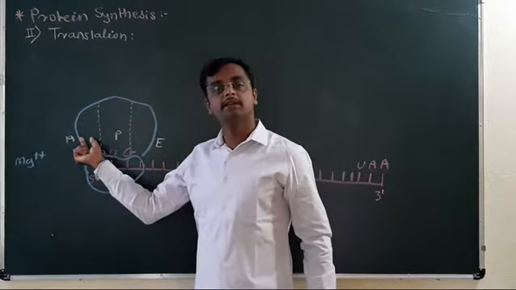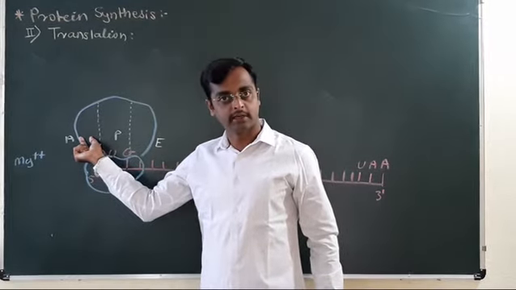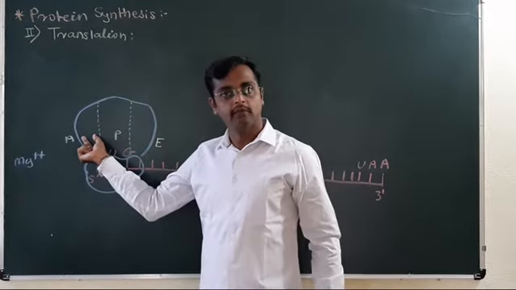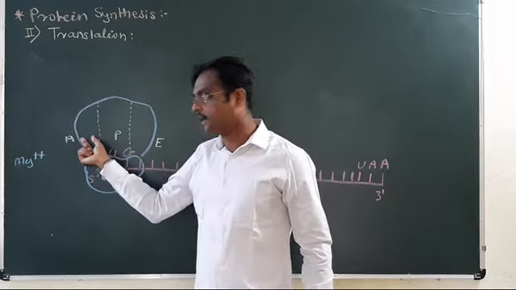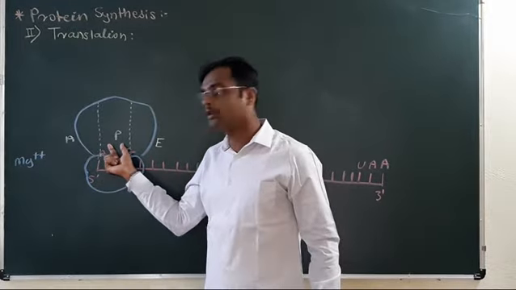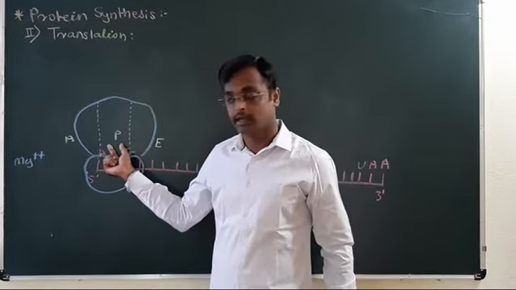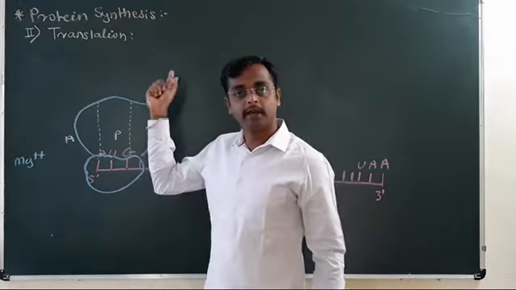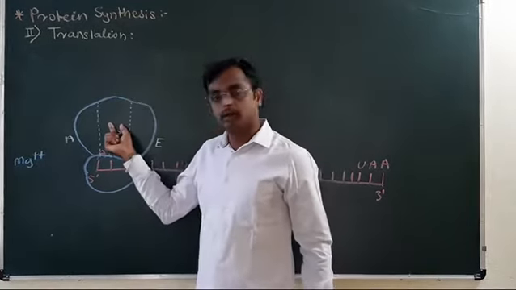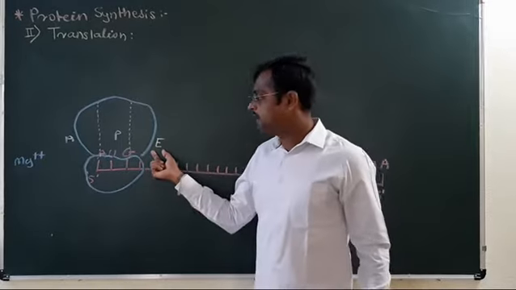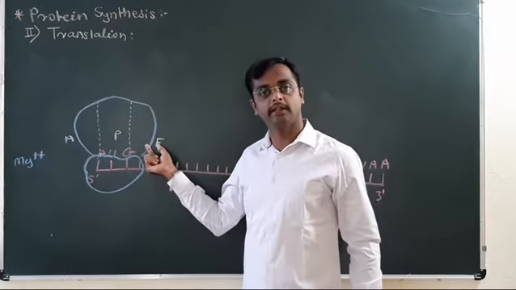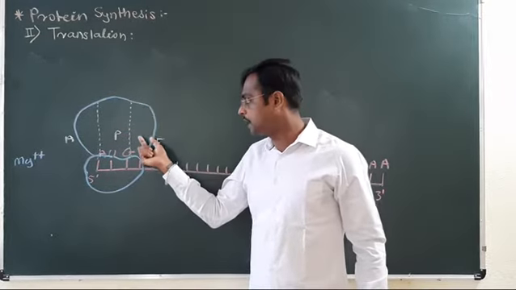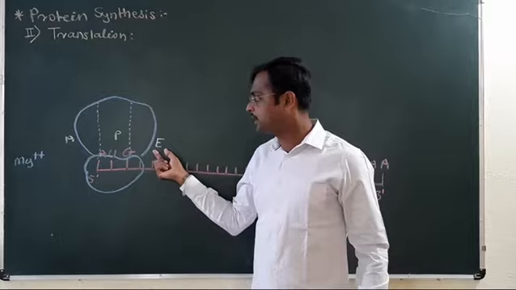Now, the A site means amino acid site, or the arrival site. The tRNA with the charged amino acid first arrives at the A site, then it is transferred to the P site. P site means peptidyl site, and from this peptidyl site the polypeptide chain will release from the ribosome. And E site means the exit site. The empty tRNA, after giving the amino acid to the P site, will leave the ribosome from the E site.